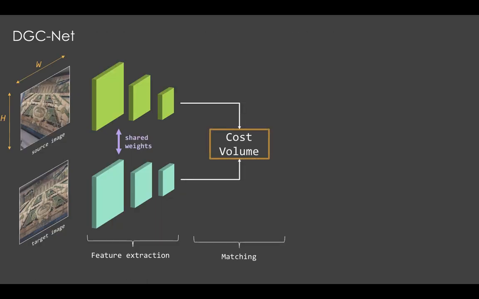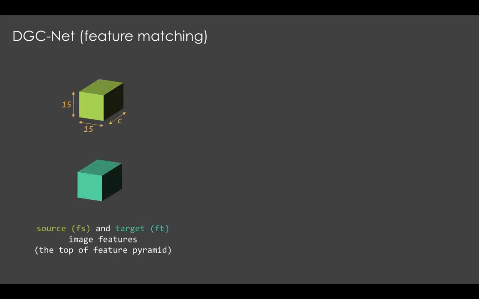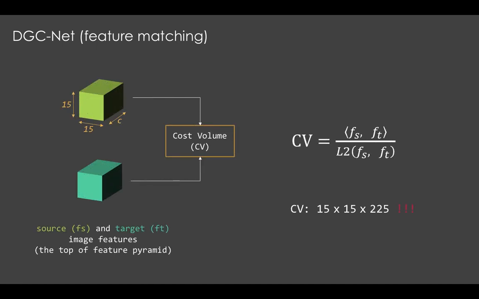The next step of the pipeline is matching. In order to estimate the similarity score between two images, we calculate the correlation volume between the normalized feature maps of the source and target images. More specifically, we compute global correlation and apply L2 normalization before and after the correlation layer to strongly downweight ambiguous matches.